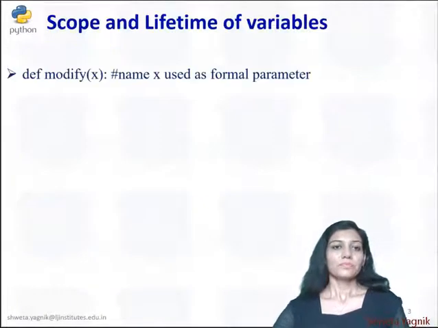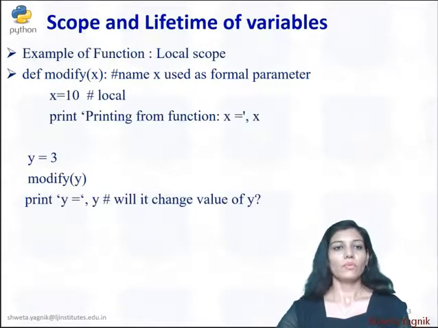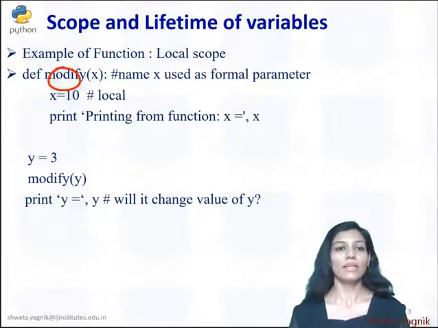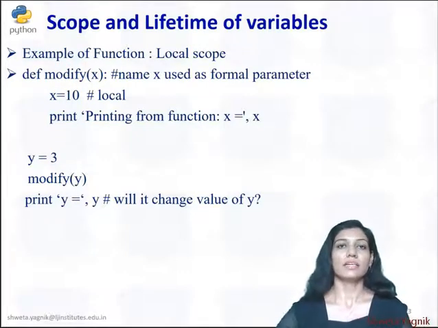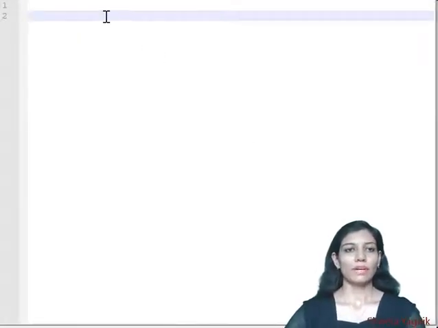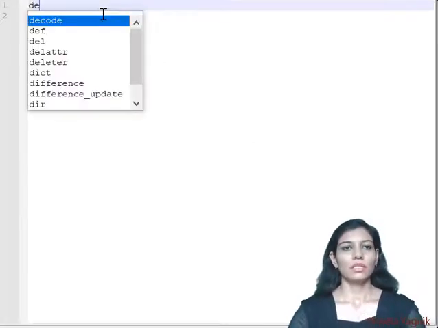So here we are going to define one function where we have a function modify and one local variable x equal to 10, and we will see how we can pass a variable inside a function. So here I am defining one function, def.